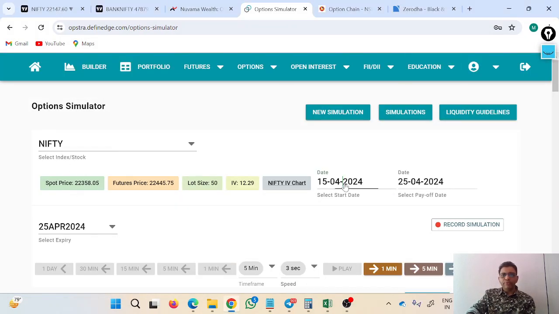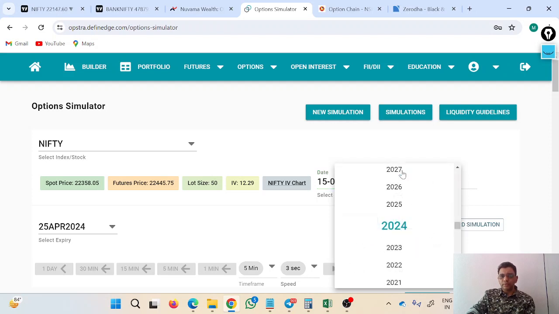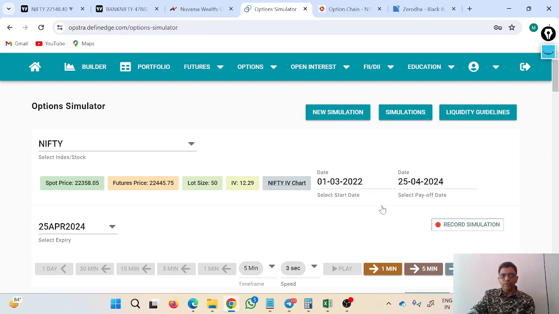Now I will go to 1st of March 22. Why March 22? Because I remember in March 22 there was the Vidhan Sabha election for 3 or 4 states, including UP and some other states. Due to the election, the India VIX, or you can say implied volatility, increased like anything. So I will show you that.